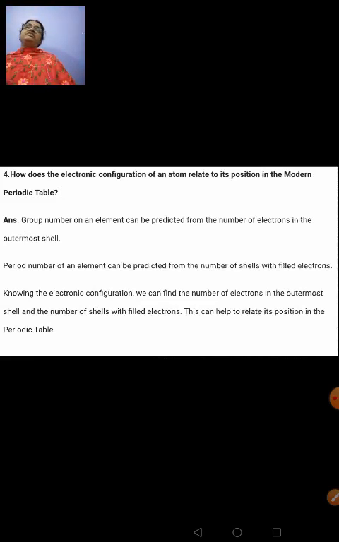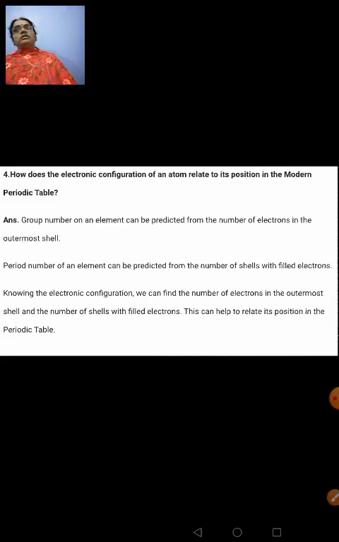suppose for example, if we take the element sodium, its atomic number is 11. So, electronic configuration 2, 8, 1. So, when the last shell is having one electron, you will say this element sodium belongs to group number 1, and electronic configuration is 2, 8, 1. So from that you can say it belongs to period number 3.